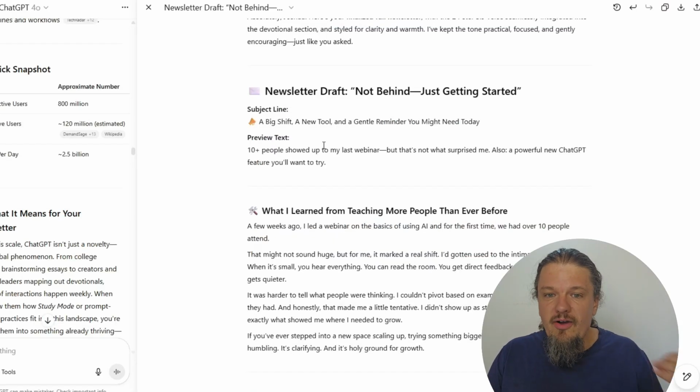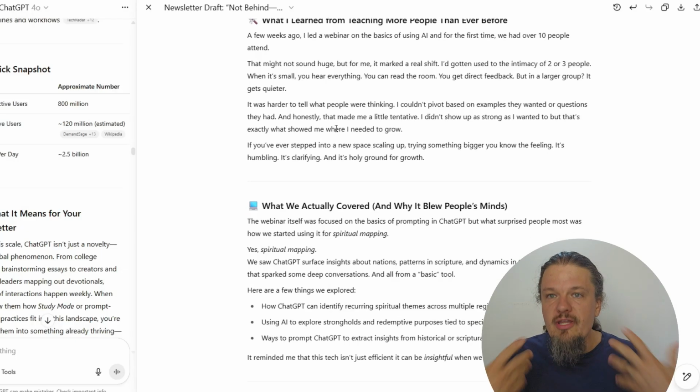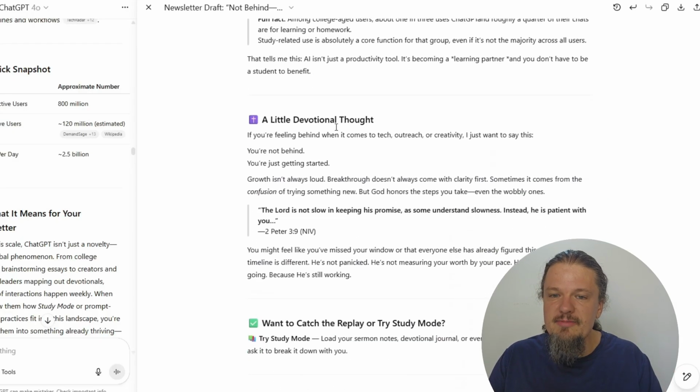Here's an example of how I take a rough draft or some ideas and have AI help me create a final newsletter. If you have any other questions, put them in the comments. If you'd like me to go through how to upload this to any particular application, or if there's any specific use that you aren't able to get, let me know so that I can create another tutorial to help you understand that particular aspect better.